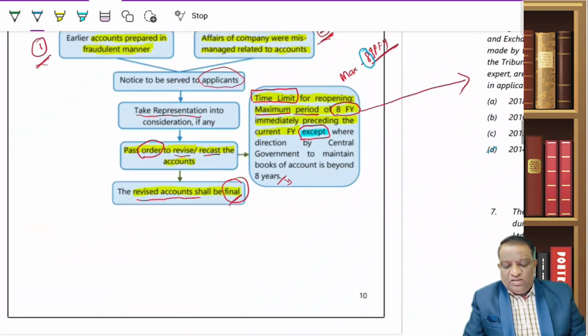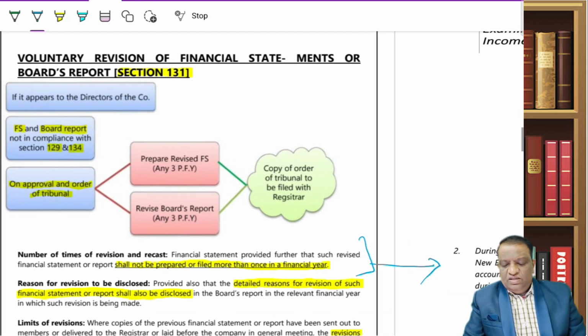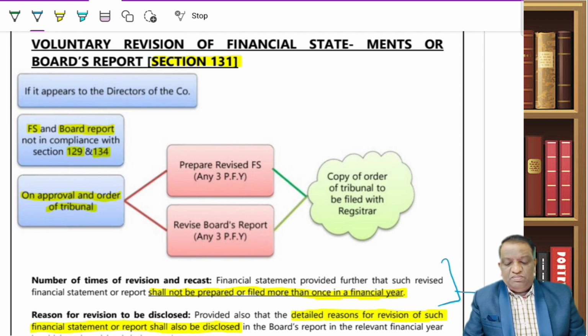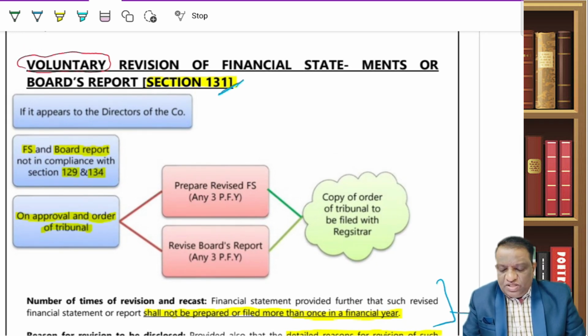Now, let us look at voluntary revision, then we will look at the summaries and the previous year questions. Voluntary revision of financial statements is dealt with in the subsequent section, that is section 131. Why is it called voluntary? The name itself is self-explanatory. Wherever the company believes that there were errors or non-compliances with regard to section 129 and 134, then they are going to make an application to the tribunal.